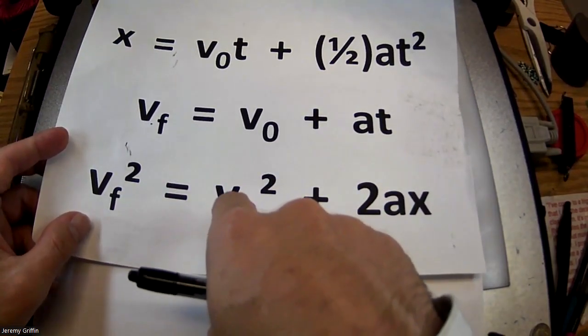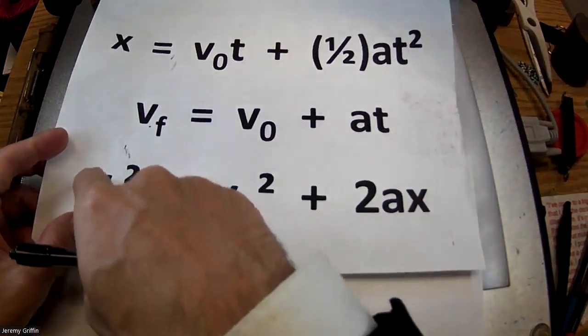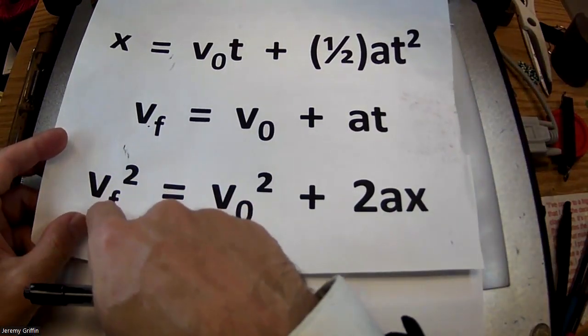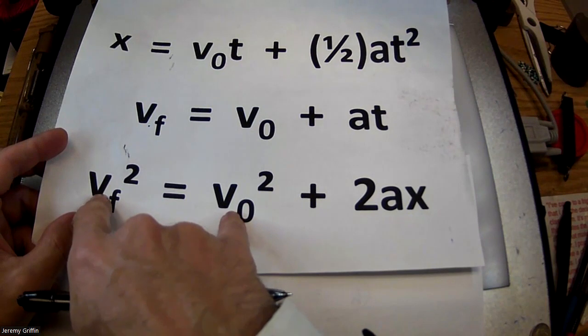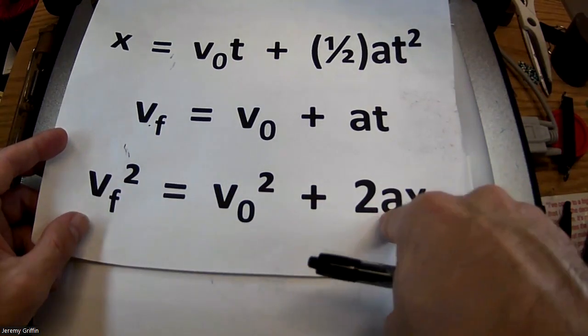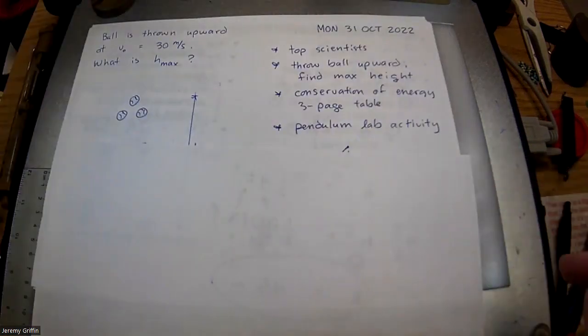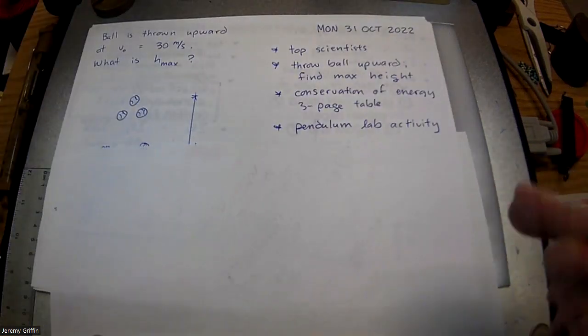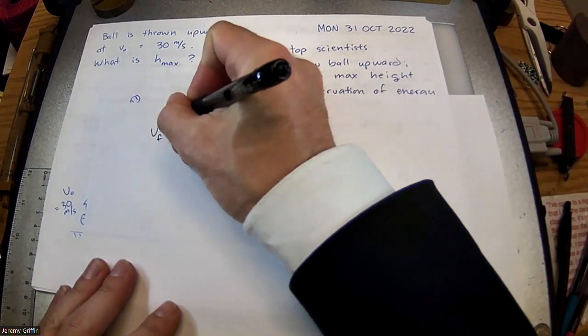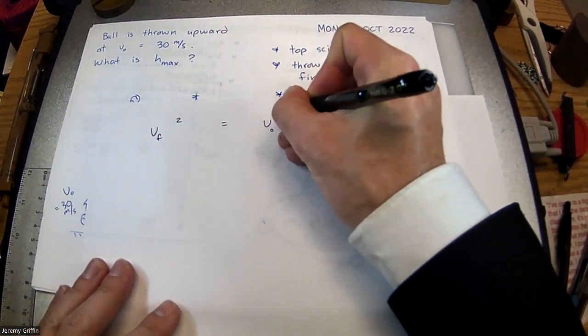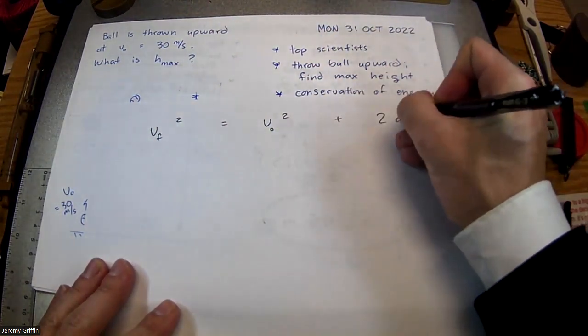That goes there. At the maximum height, it happens to have reached 0 meters per second for final speed. So that could mark its maximum height. And you know that gravity is pulling down at 10 meters per second squared. So you're solving for displacement, which in this case is the maximum height. From the perspective of that equation, it will look more like this: final velocity squared equals initial velocity squared plus 2ax.